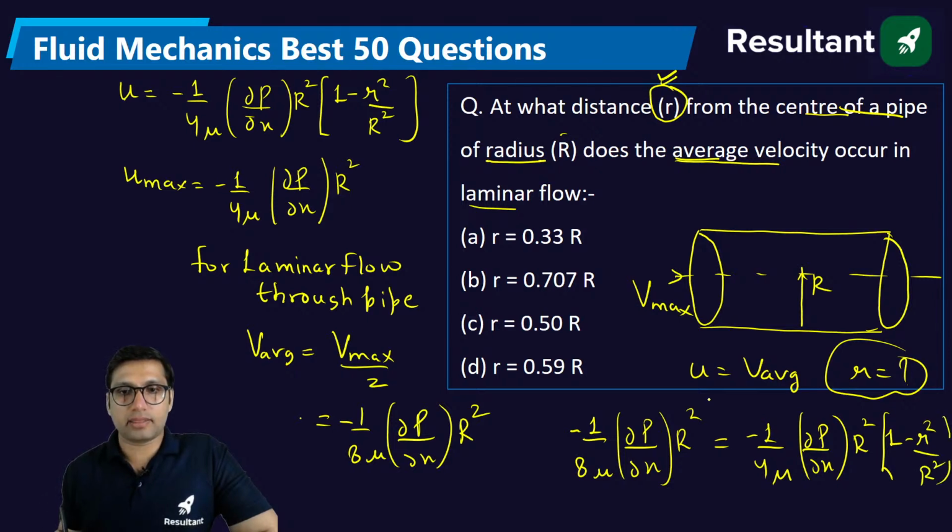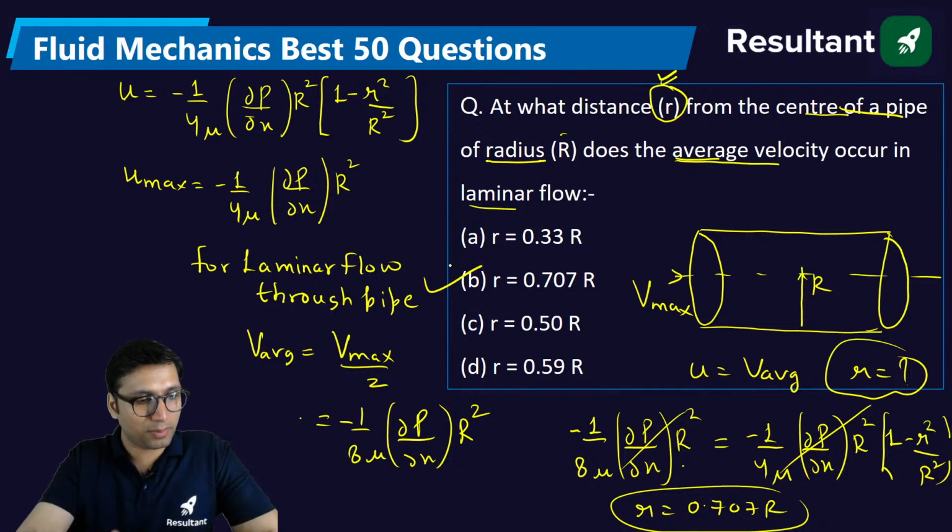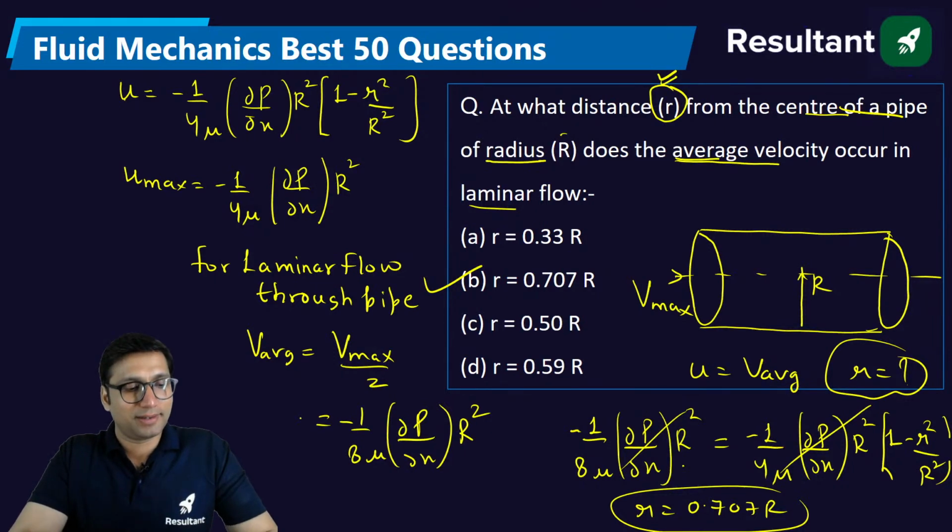This will get cancelled out, right? You will get 2 here, and you solve it, you will get r is equal to 0.707 of R. Most of you already know the answer. That's why some of you have directly written 0.707 R, but this is the concept for this question.